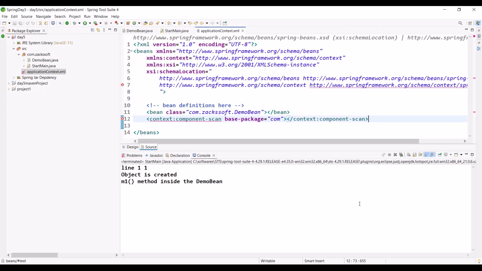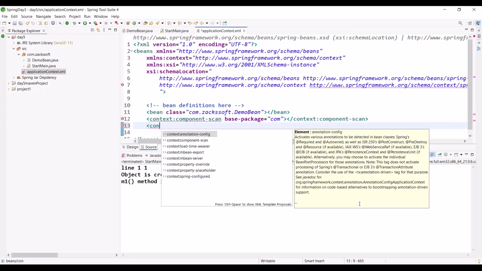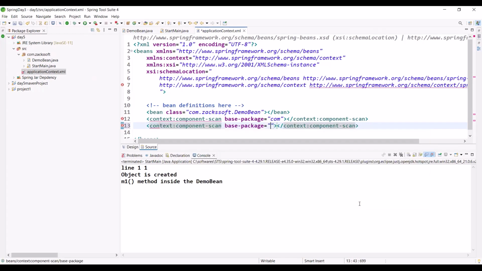You will get multiple errors in the XML file. If you get simply auto suggestion, then everything is okay, right? If you don't get any auto suggestion, then there is some mistake.